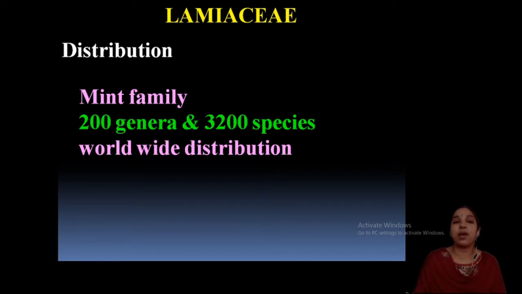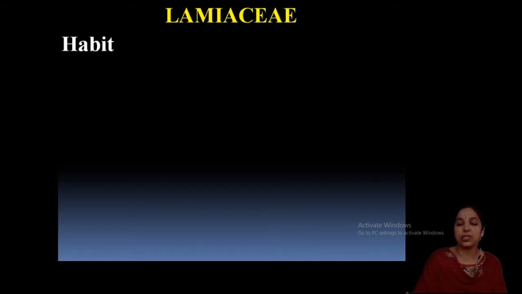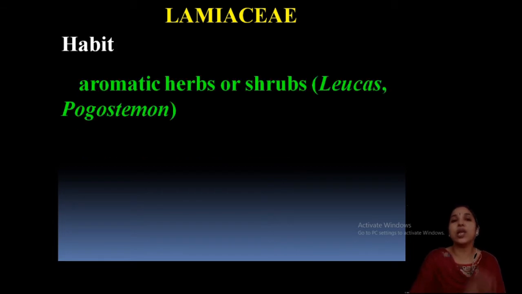This family is distributed all over the world, that is, worldwide in distribution, in tropical and subtropical countries. There are about 200 genera and 3200 species, widely grown as ornamentals. Most of them are medicinal and highly fragrant because of the oil content inside the plants. Regarding habit, most of them are herbs and shrubs, aromatic herbs and shrubs.